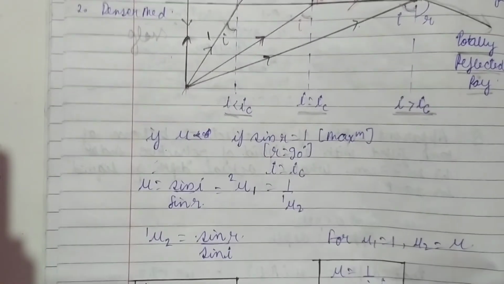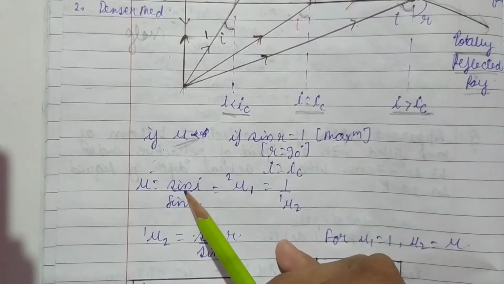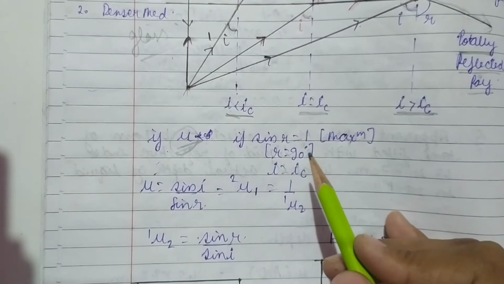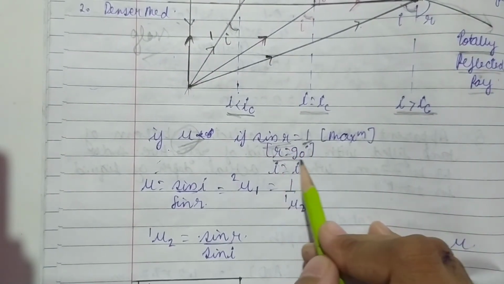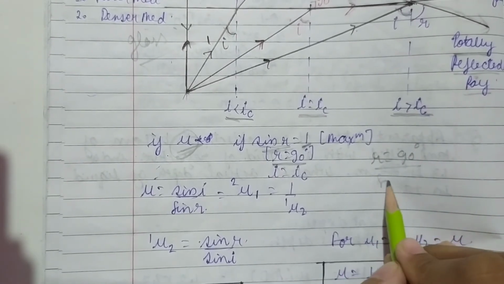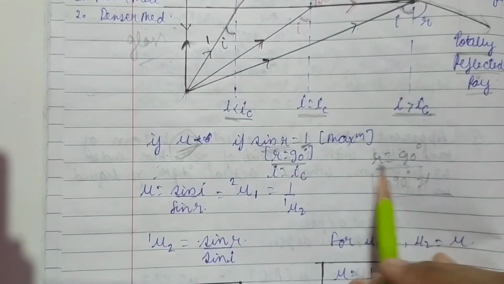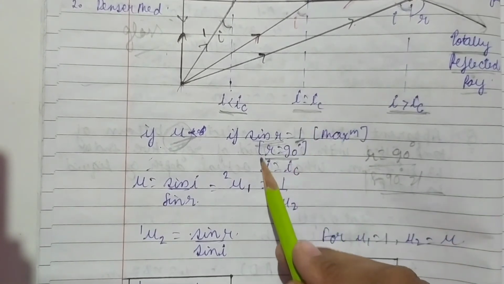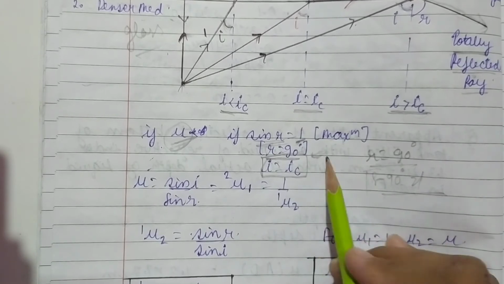See this, the mu, we can say the denser medium, what we have considered as denser medium is glass. Here we have considered glass. So if the angle of refraction is equal to 90 degrees, sine r will be maximum. When angle r becomes 90 degrees, sine 90 is maximum, so it will become 1. So this is the maximum angle of refraction when the angle of incidence is equal to the critical angle.